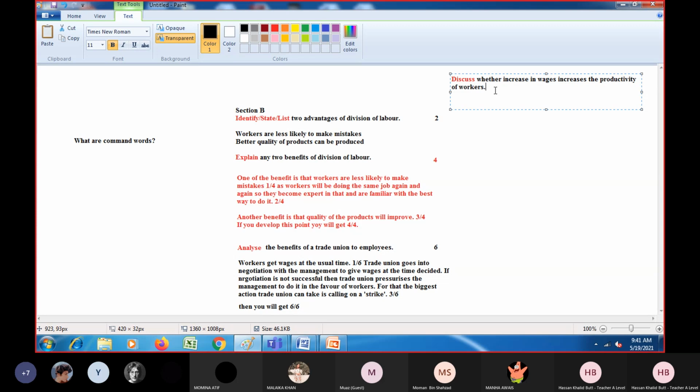Now, before we talk about this question, you need to understand whenever you see the command word discuss at the start of the question, usually I'm talking about section B, not section A. The marks given to such questions are 8. So this is actually the highest marks question which can come in section B, right? And it always starts from the command word discuss.